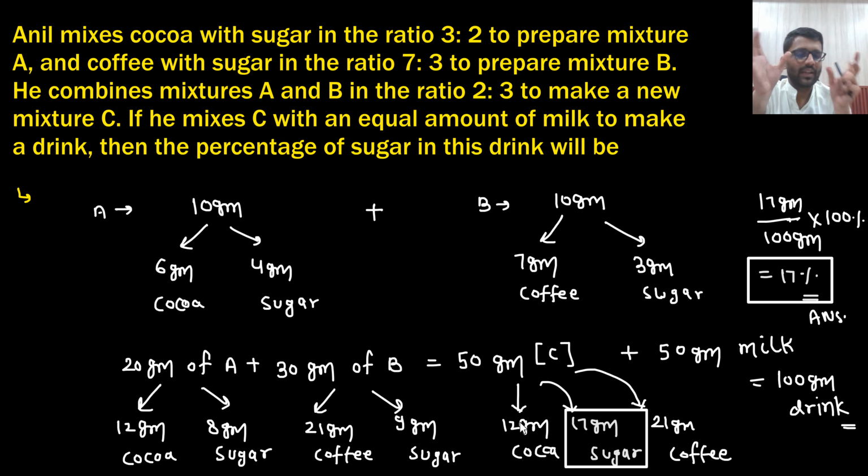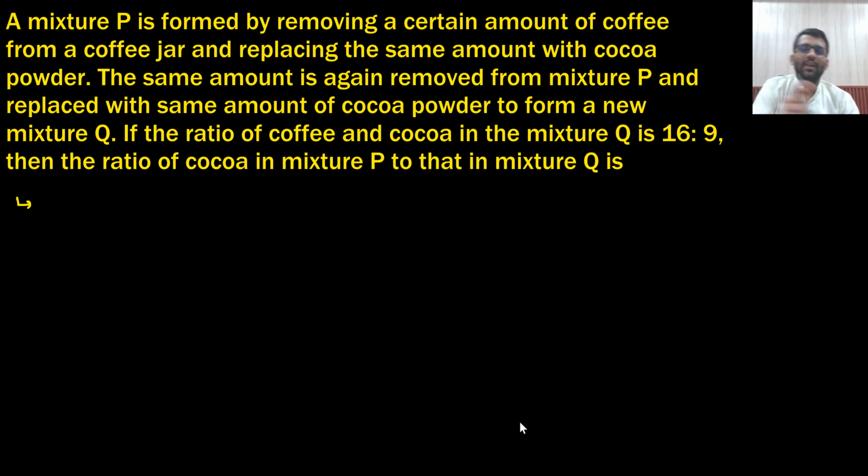So in 50 gram of that complete mixture, 20 plus 30, you are having 12 gram of cocoa, 17 gram of sugar and 21 gram of coffee. Now he is adding the same amount, 50 gram milk. So the total drink is of 100 gram, where 17 gram is sugar. So 17 by 100 into 100%, 17%. Well and good. Now this is the last question.